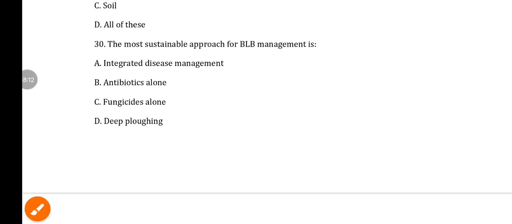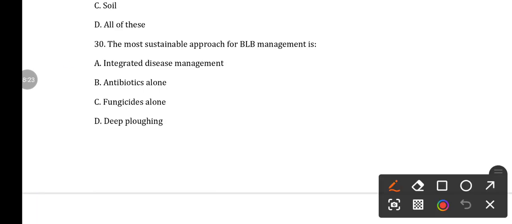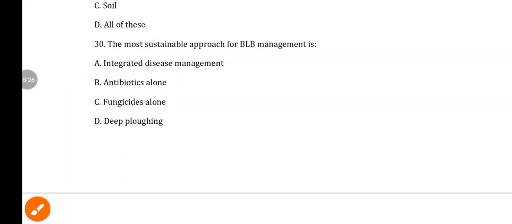Next, question number 30. The most sustainable approach for BLB management is option A IDM, option B antibiotics alone, option C fungicide alone, and option D deep plowing. Here the answer is IDM.